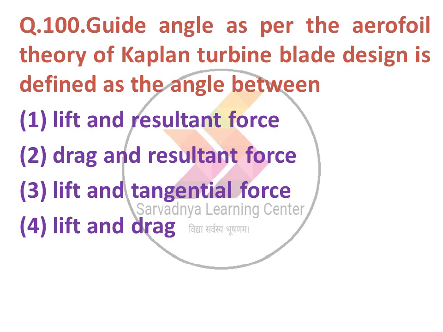Next question: guide angle as per the aerofoil theory of Kaplan turbine blade design is defined as the angle between option 1 lift and resultant force, option 2 drag and resultant force, option 3 lift and tangential force, option 4 lift and drag. The correct answer is option number 1, lift and resultant force.